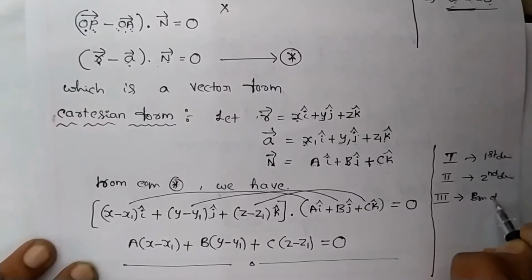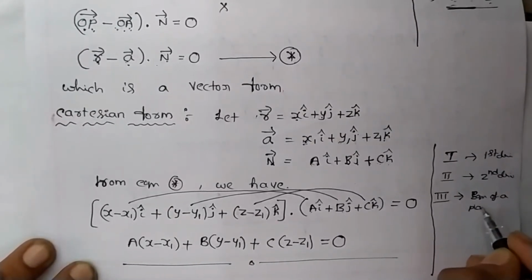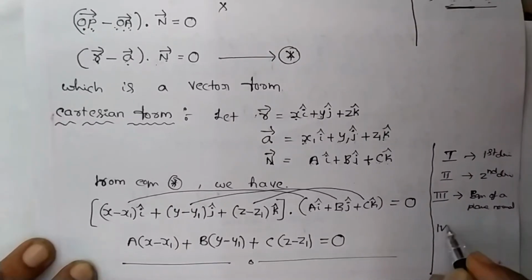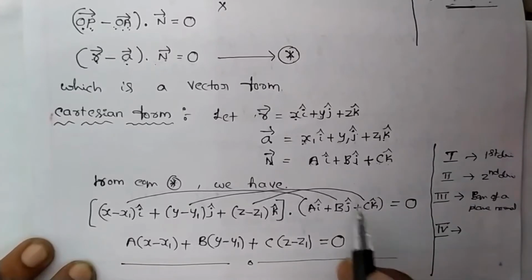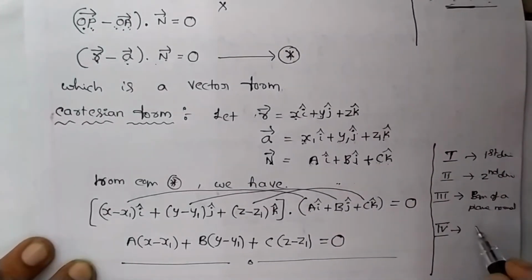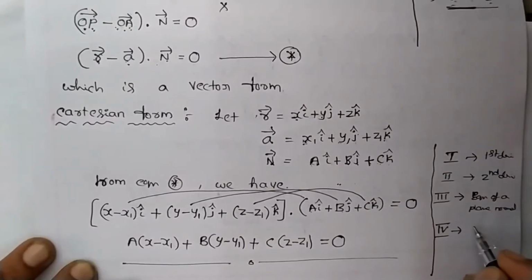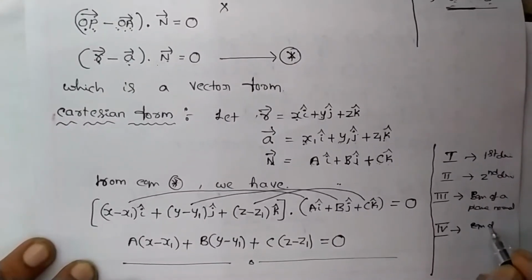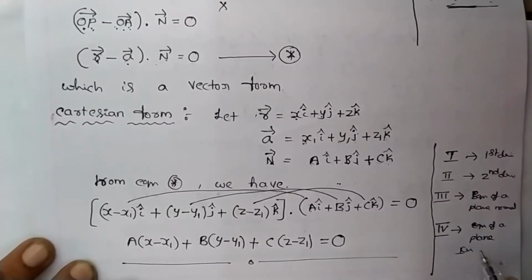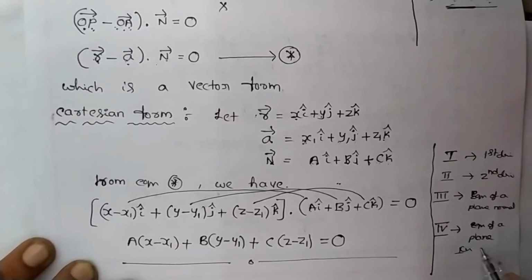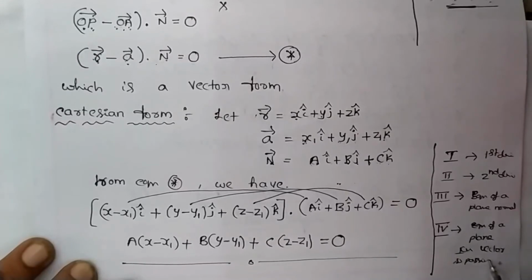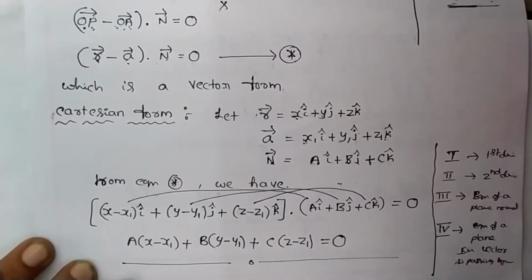Next, give the fourth preference to the derivation we have derived in this class: the equation of a plane perpendicular to a given vector and passing through a given point.